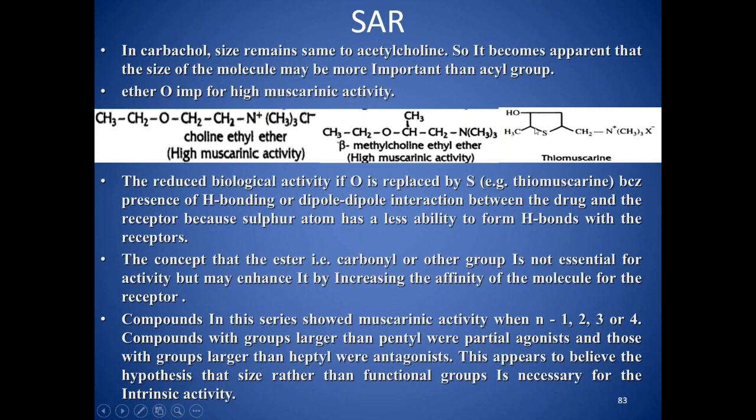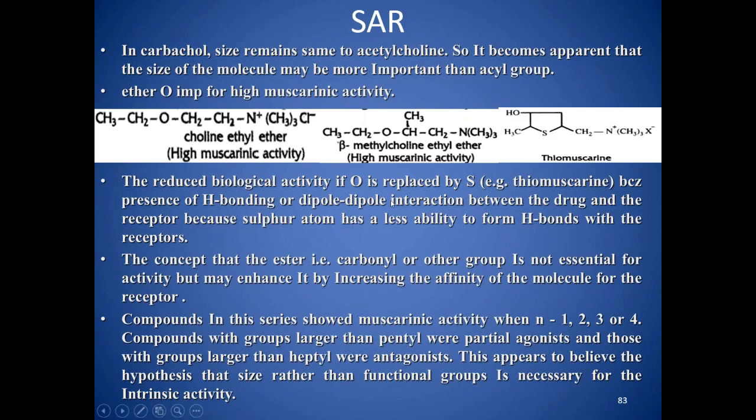Then if you replace this oxygen by sulfur, for example in thiomuscarine, your activity decreases because the oxygen has a greater hydrogen bonding capacity with the receptor than sulfur, which has a lesser one. So whenever you are going to design a drug, a competitive inhibitor or any type of compound, if you want proper hydrogen bonding, you need not put a sulfur at that place, because sulfur has a lesser tendency to form a hydrogen bond, rather than oxygen and nitrogen.